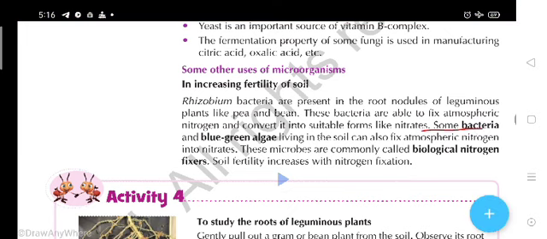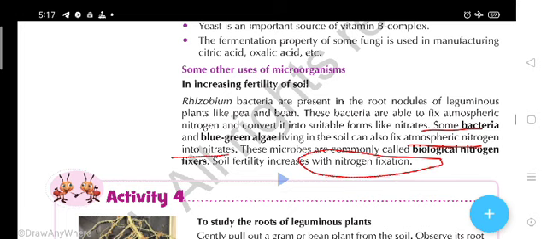And some bacteria and blue green algae living in the soil can also fix the atmospheric nitrogen into nitrate. These microbes are commonly called the biological nitrogen fixers. Soil fertility increases with the nitrogen fixation.